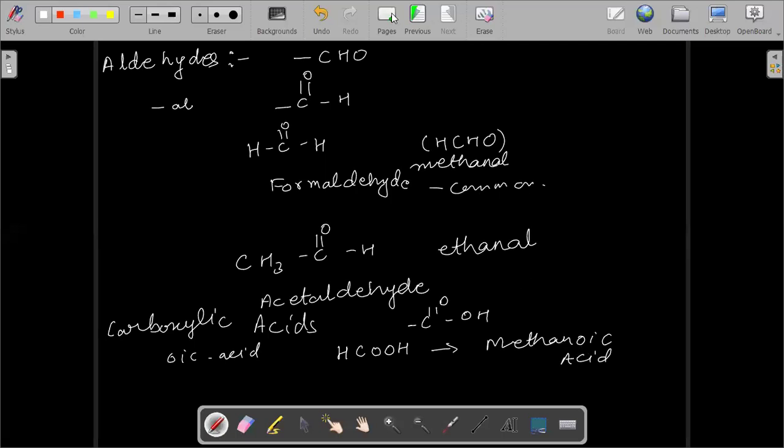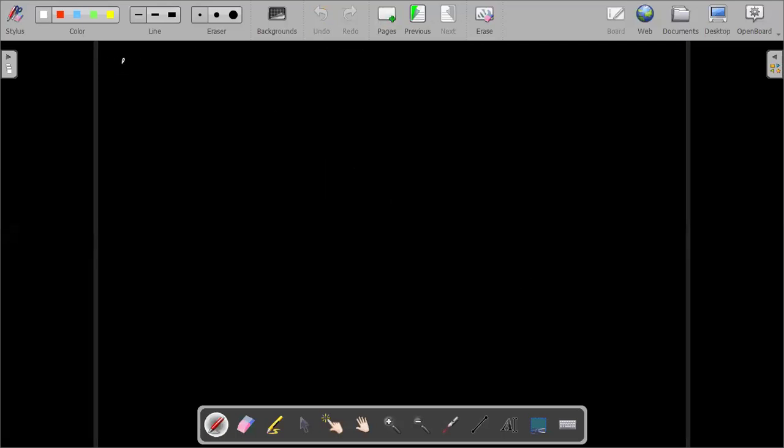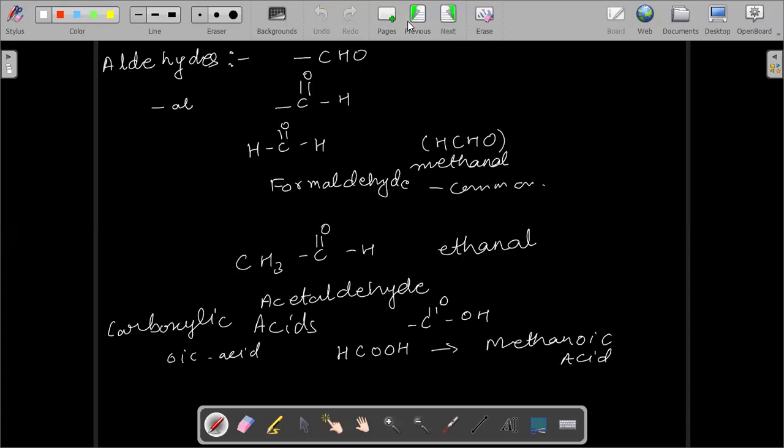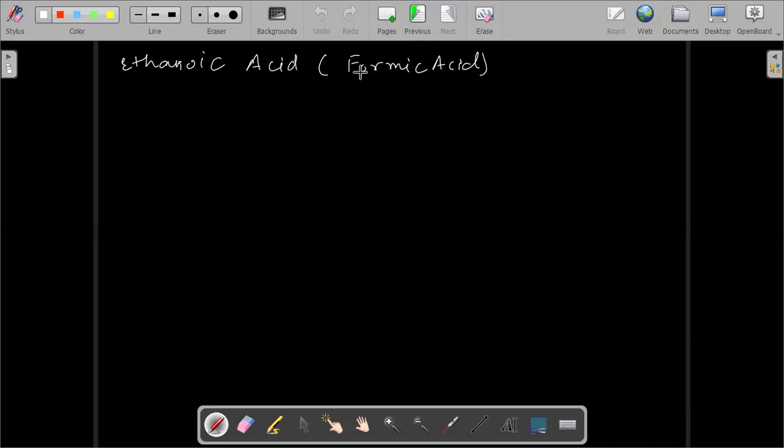Now all of you draw the structure of ethanoic acid also. The common name for ethanoic acid is not formic acid, it's acetic acid. Formic acid is the common name of methanoic acid, and ethanoic acid is the IUPAC name.